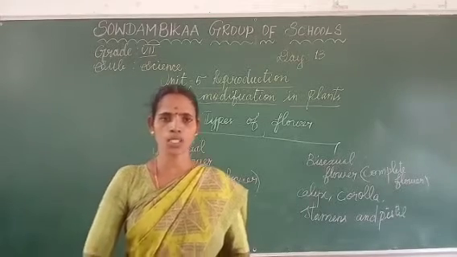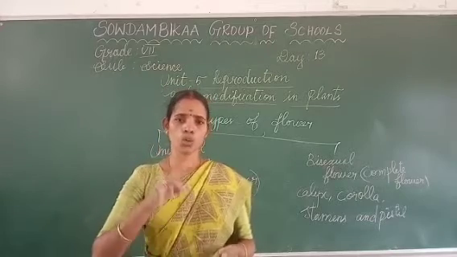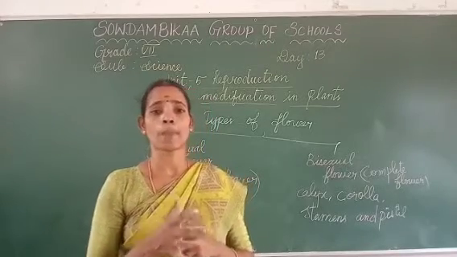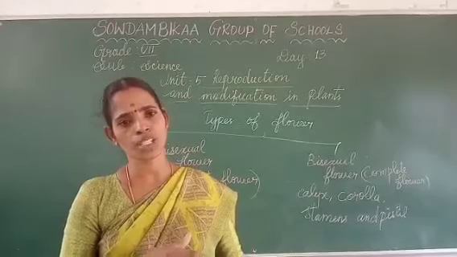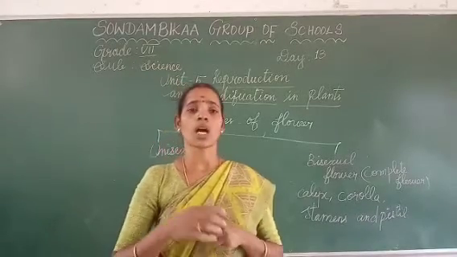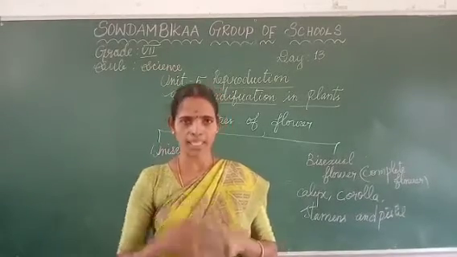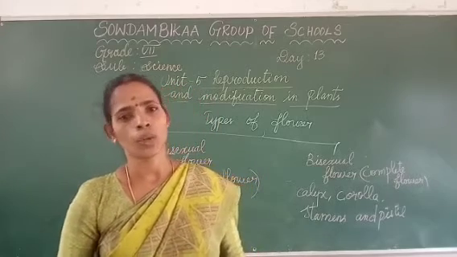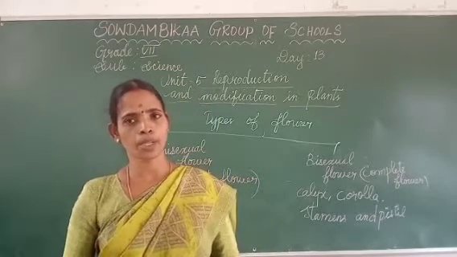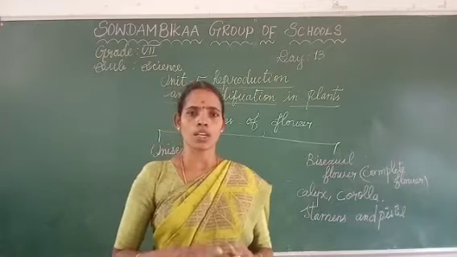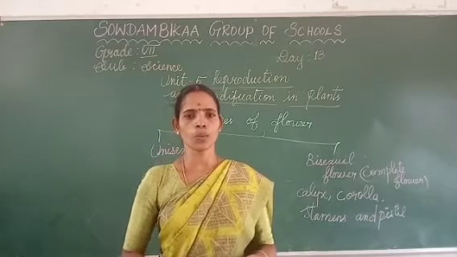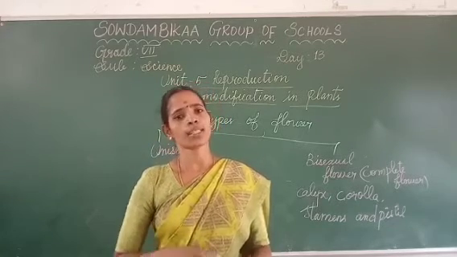Are we clear about this? What is meant by the calyx? The outer ring of the sepals is called the calyx. The outer ring of the petals is called the corolla. What is meant by the petals? What is meant by the sepals, you have also seen. As well as androecium and then gynoecium. Then what else? Unisexual flower and then bisexual flower.